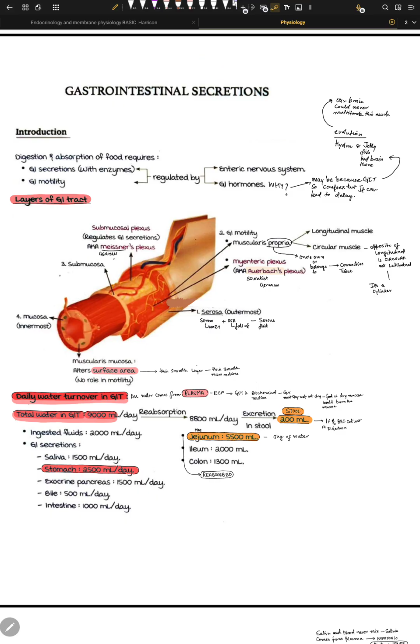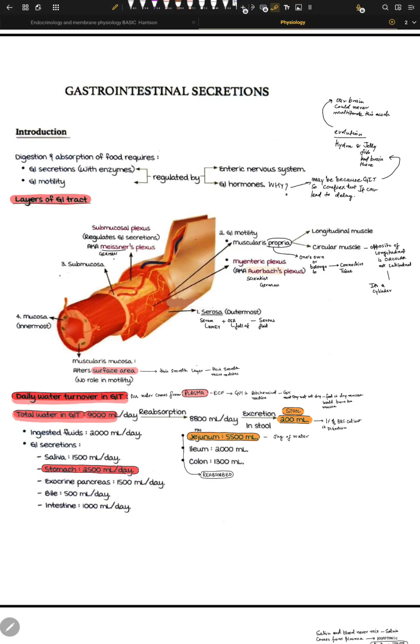We get some sort of very simpler form of that complex product, and in this whole process we generate waste. Not a lot of waste, but we generate waste. We generate some sort of metabolites, and those metabolites are further removed by the body in the form of feces or poop.